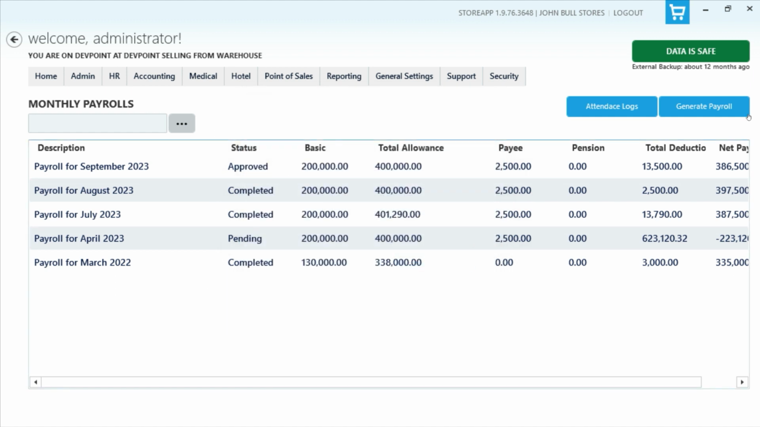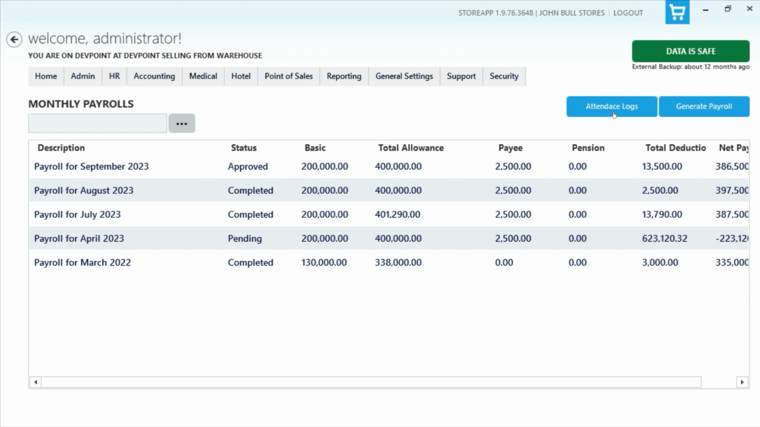Now, before I generate the payroll, you see this button that says attendance logs. This is where you have the opportunity to add the attendance logs. So the way we integrate with machines, because most of these machines are made in China, and connecting them in real time is always a pain.